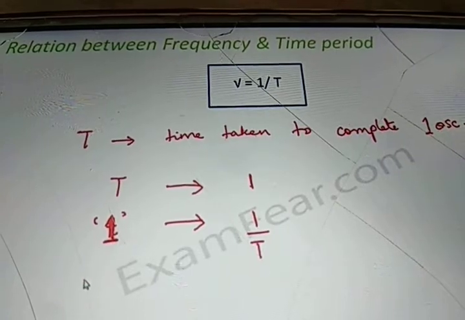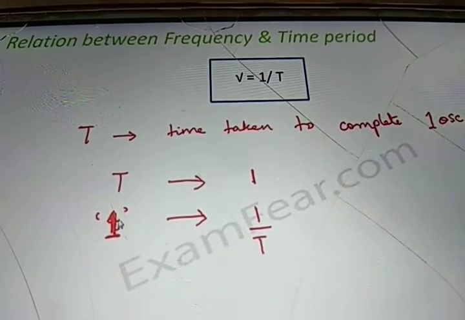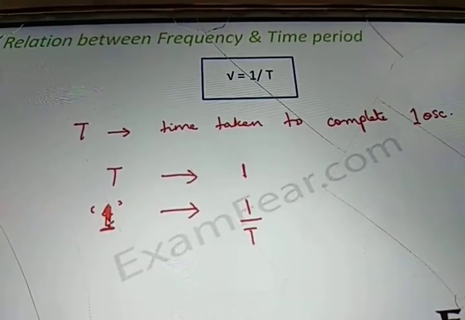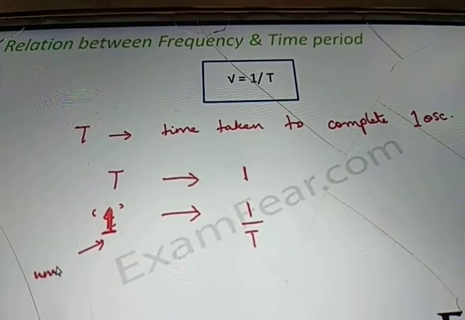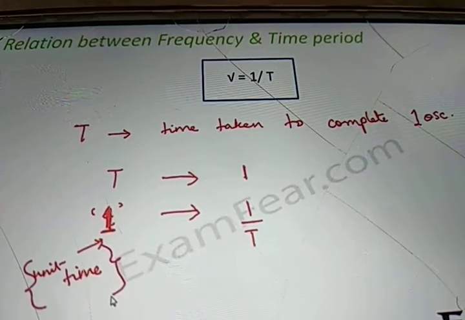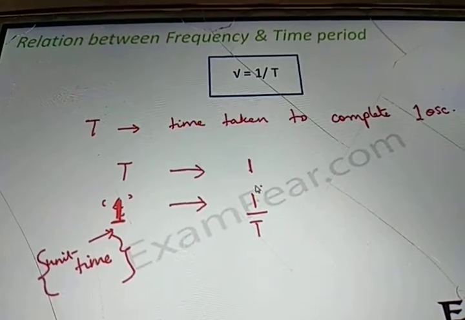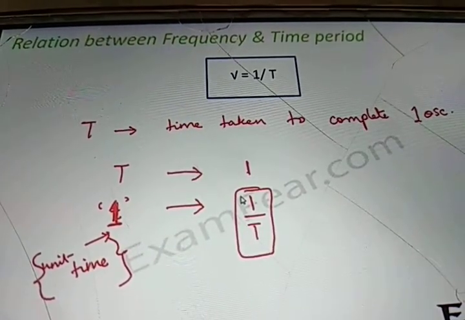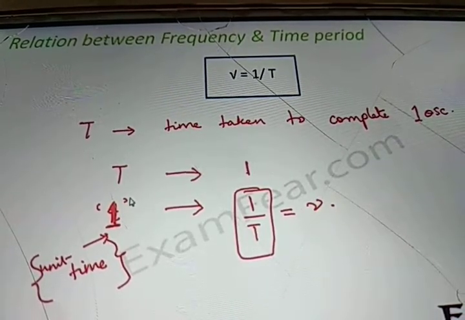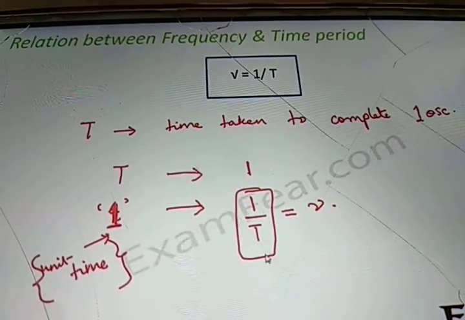So in 1 unit of time, what will be the number of oscillations? That is 1 upon T. And frequency is the number of oscillations in unit time. So in unit time, the number of oscillations is 1 by T, and this is nothing but frequency. This is the definition of frequency, number of oscillations in a unit time. That is why frequency is equal to 1 upon T.